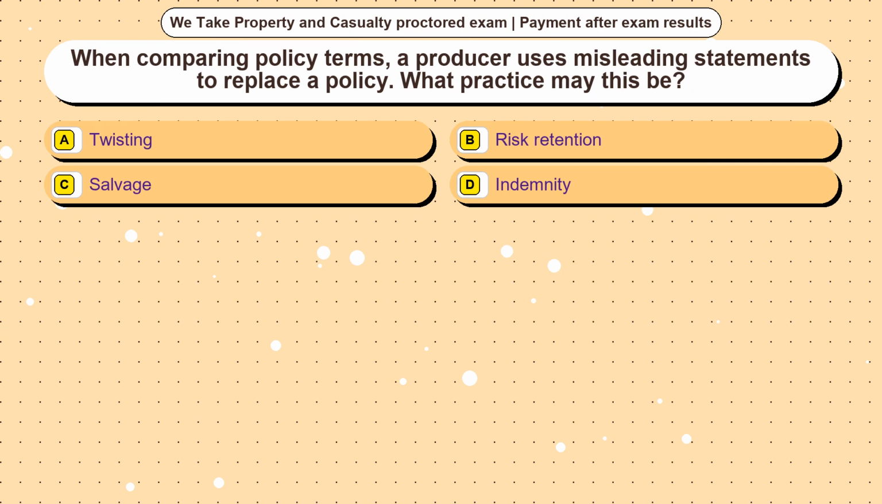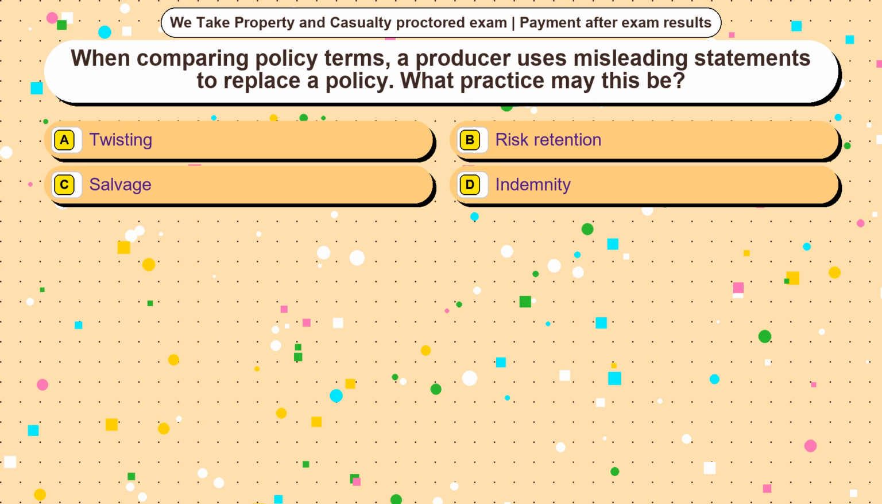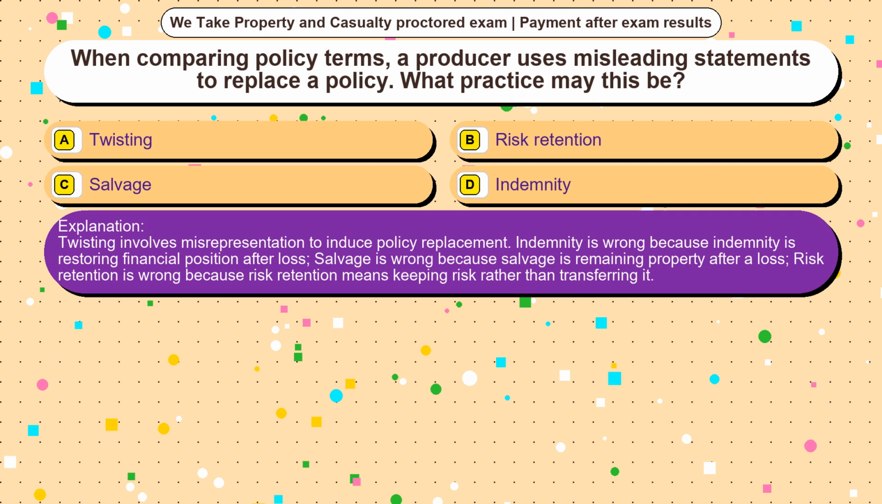Question 4. When comparing policy terms, a producer uses misleading statements to replace a policy. What practice may this be? Option A, twisting. Option B, risk retention. Option C, salvage. Option D, indemnity. The correct answer is option A. Twisting involves misrepresentation to induce policy replacement.